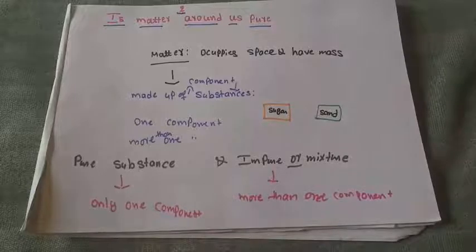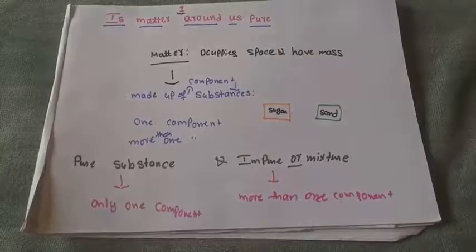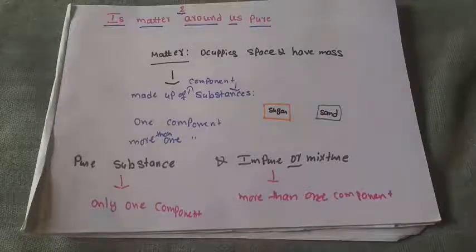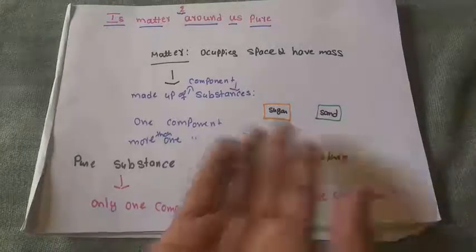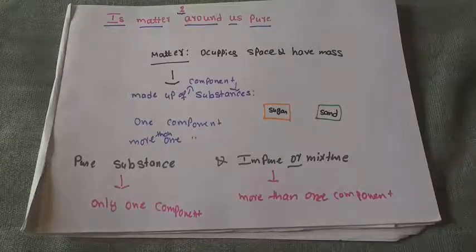This is the pure substance and impure substance. Practically, we are not able to get an exact, 100% pure substance. By this we also conclude that all the matter present around us is not pure; it is also impure, it is also a mixture.